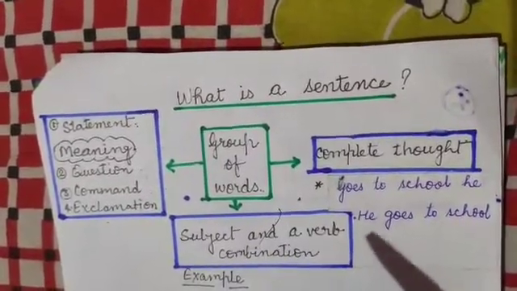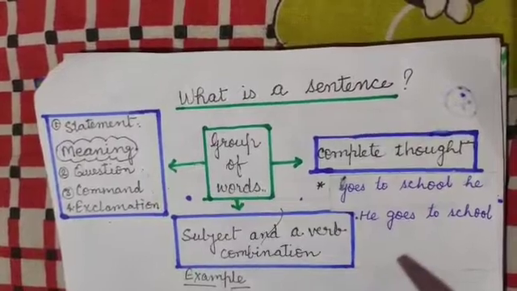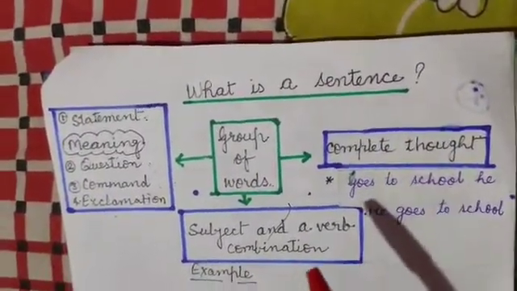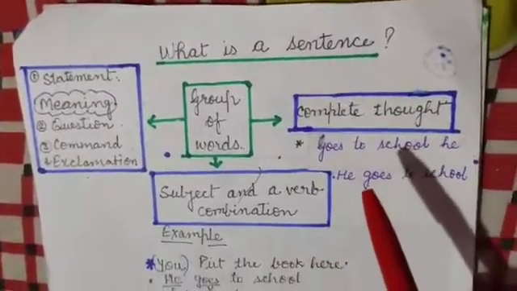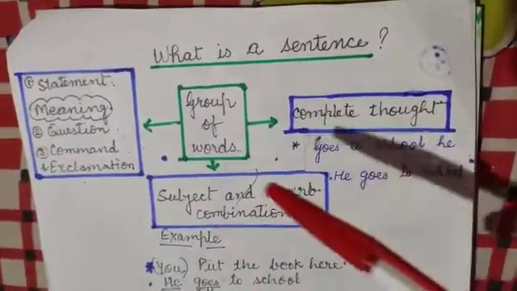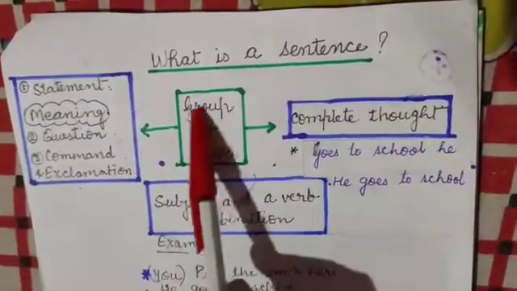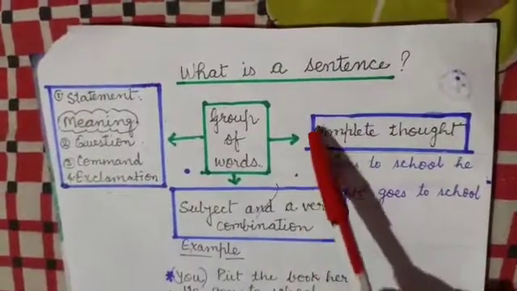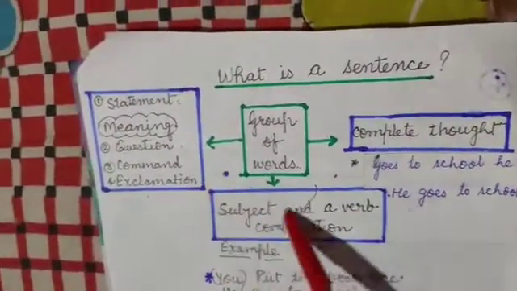First of all, we will discuss sentence. What is a sentence? A sentence is a group of words that makes complete sense. Okay? So from the definition alone we can see a group of words is required for a sentence, and three characteristics should be there.